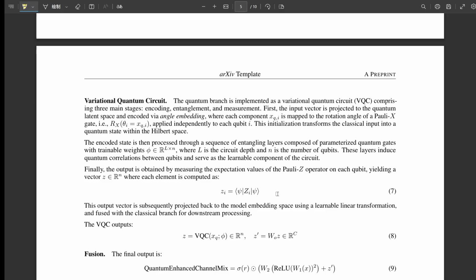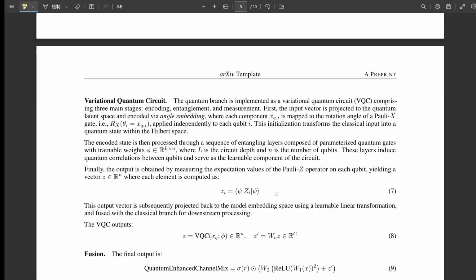And the study does acknowledge limitations, right? Like the size of the quantum circuit used was quite small. Yes, they used a VQC with only 4 qubits and 2 layers, which is feasible on current quantum simulators or small devices, but quite limited in representational power compared to what might be possible in the future. So what are the next steps? Where does the research go from here?